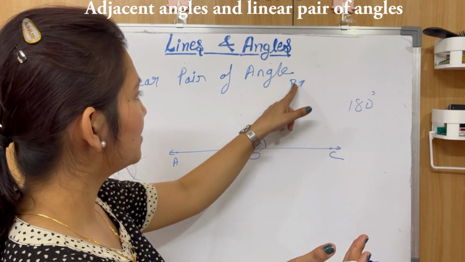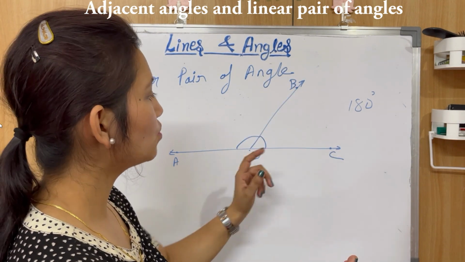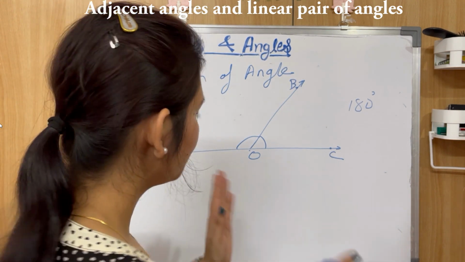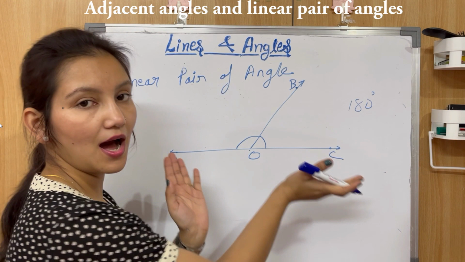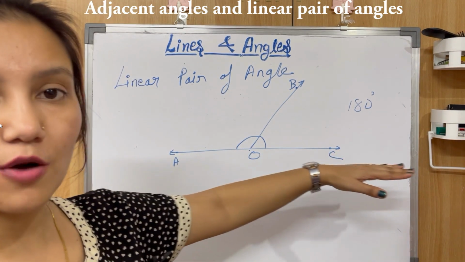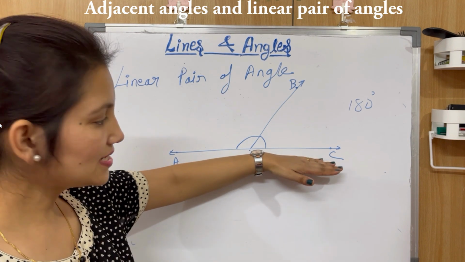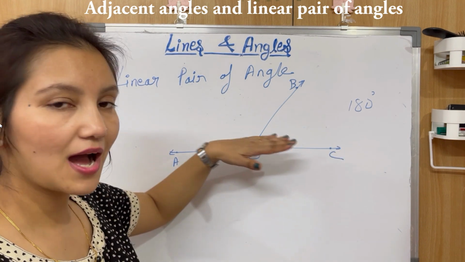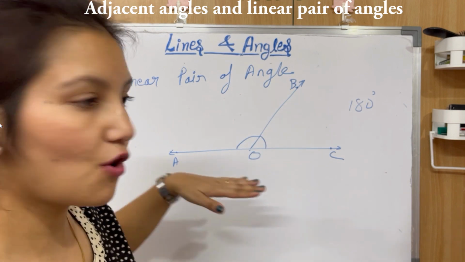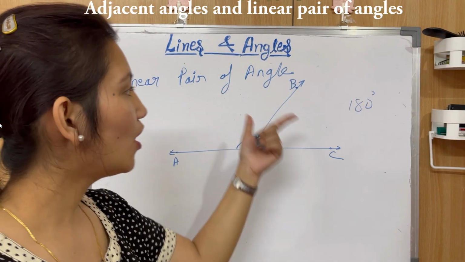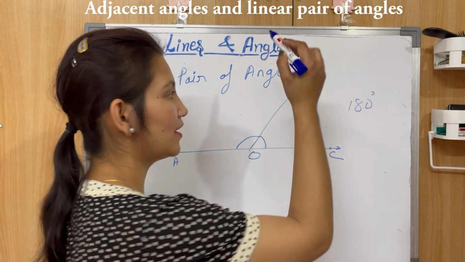So here BOA and BOC are forming a linear pair, and in that case these two non-common arms will form a line, okay? In this case, the non-common arms of the angles will form a line, and that's why it is known as linear pair of angles.